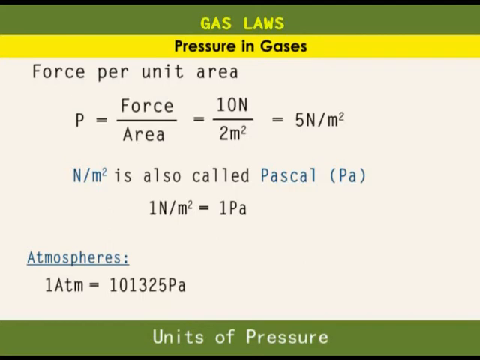Pressure can also be measured in millimeters of mercury. When a mercury barometer is placed at sea level, the mercury column rises up to 760 millimeters. The atmospheric pressure at sea level is therefore 760 millimeters of mercury, which is equivalent to 1 atmosphere.